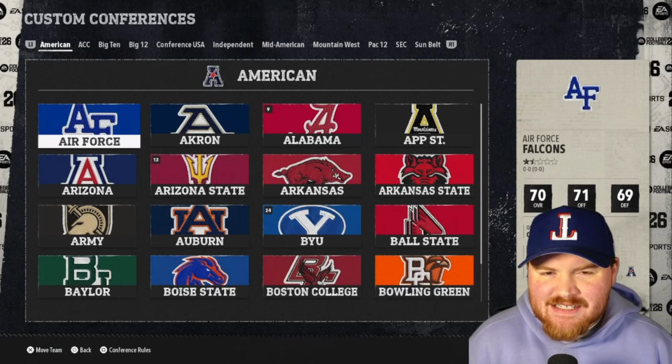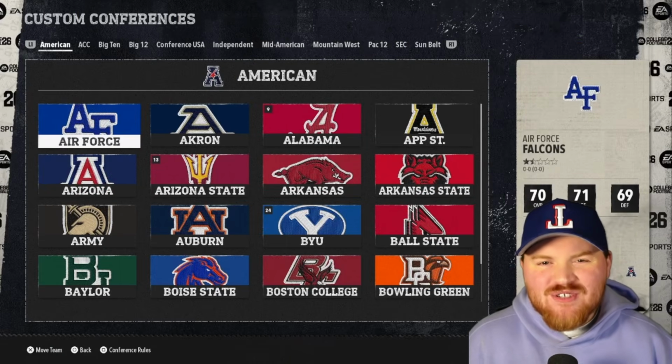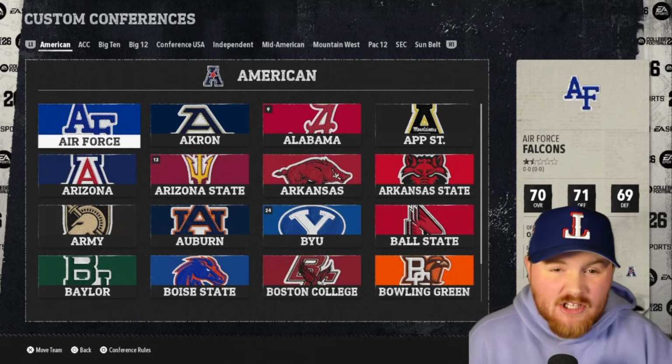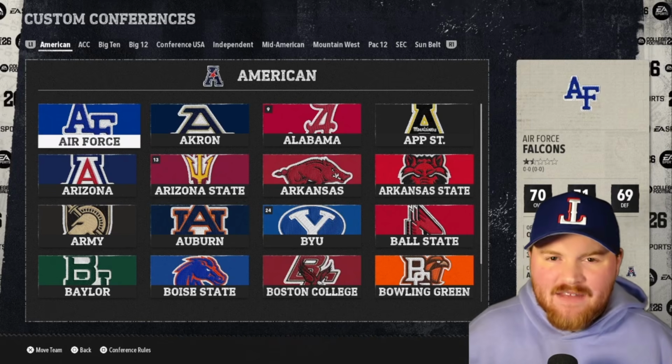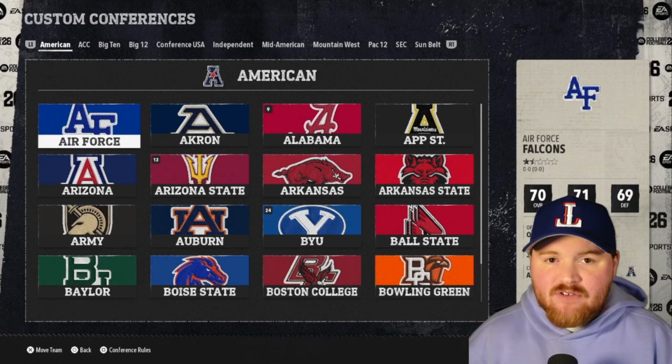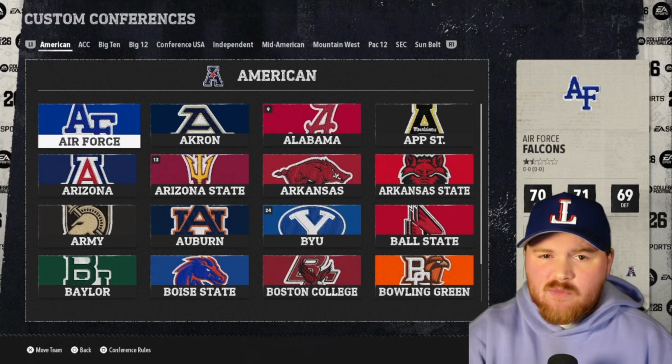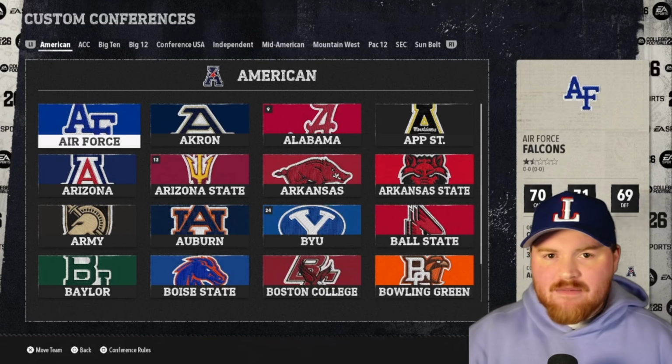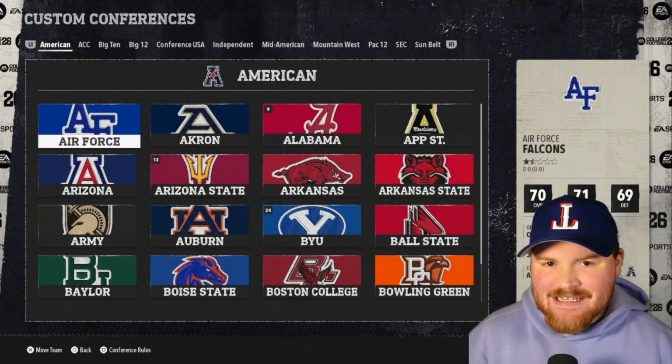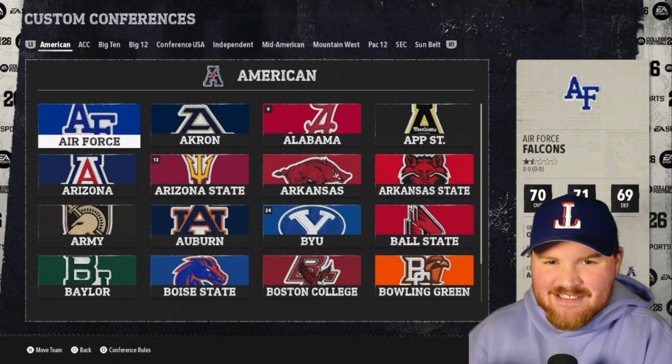This is conferences in alphabetical order in College Football 26 Dynasty. So we're still in the early phases of our new CFB 26 scorebook that we unveiled in our last video. We want to get an idea of what a top level season would look like, and to do that, we want to do some random conference realignments to really get an idea of what a great season looks like in our 3-year sim format.